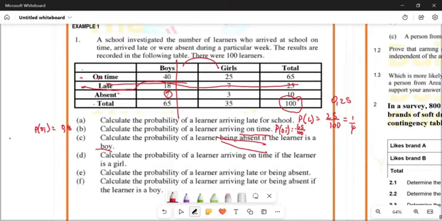Boys absent. It's B and absent. So the probability that it's a boy and it's absent is going to be 7 over 100, which is going to be 0.07. The answer is 0.07.